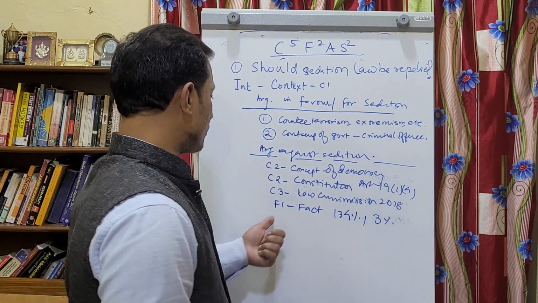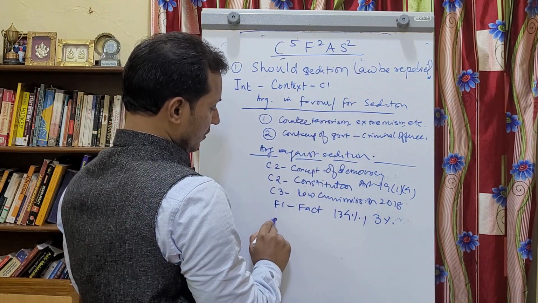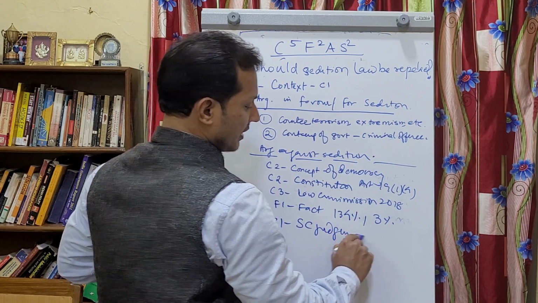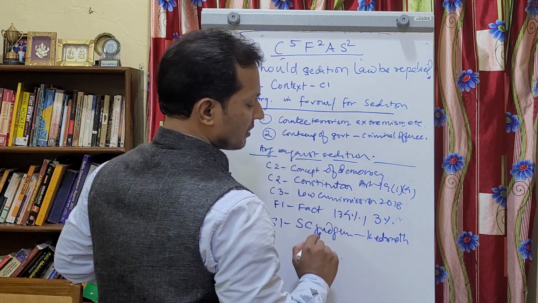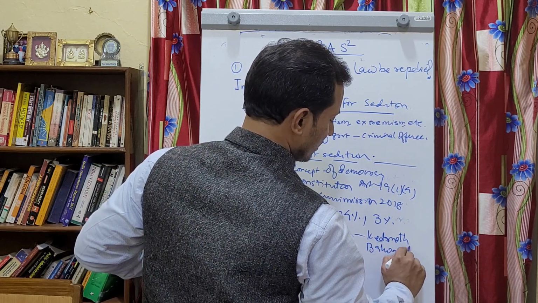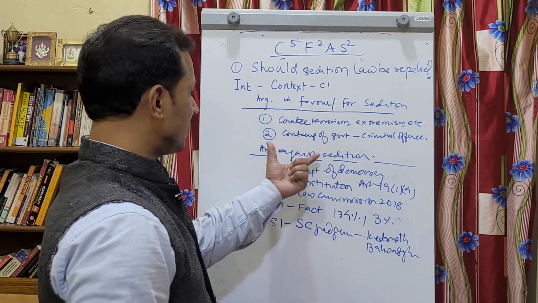Then you want to mention S1. Okay, S1 is what? Supreme Court judgment. Here you can mention what? Kedarnath judgment. Or you can mention the Balwant Singh judgment. Okay, you can mention this judgment also. So that is S1. Then you can change the paragraph again.